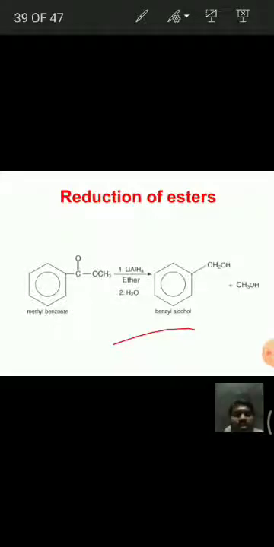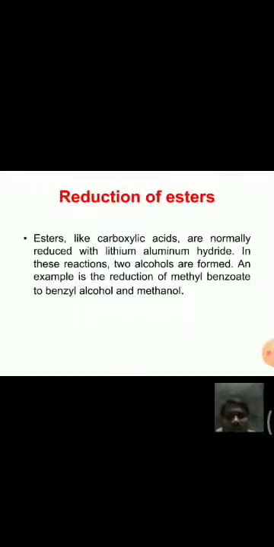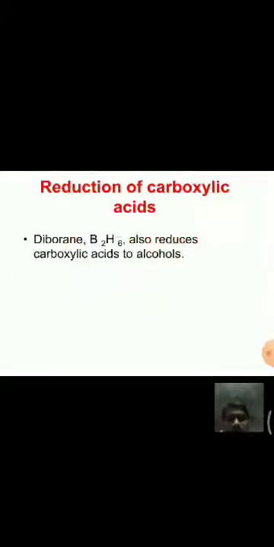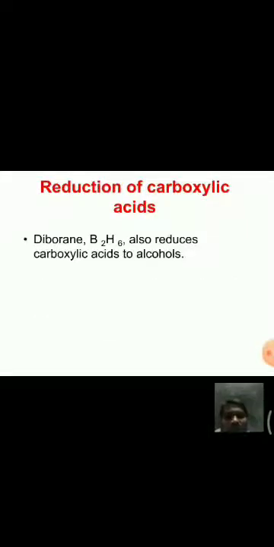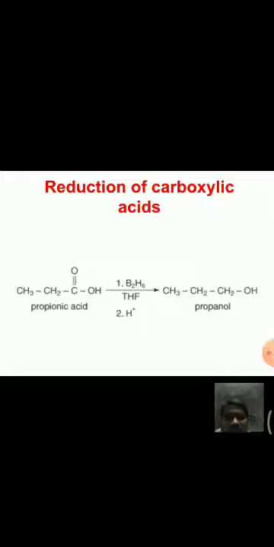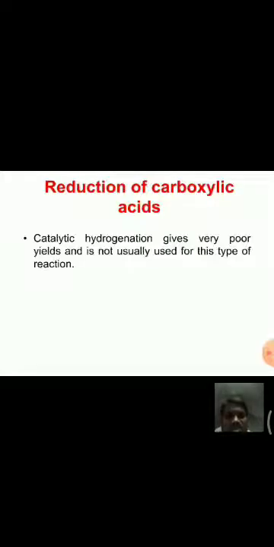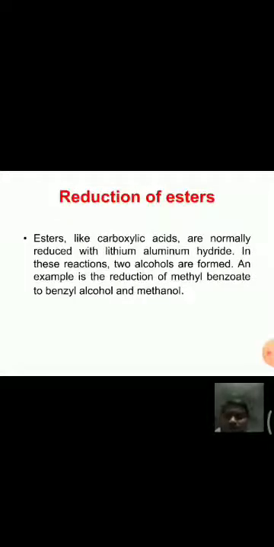And coming to carboxylic acids, for the conversion of carboxylic acids into alcohols, a stronger reducing agent is required, like lithium aluminum hydride. It converts carboxylic acids into alcohols, and carboxylic acids are also reduced by diborane, that means B2H6 also reduces carboxylic acids to alcohols. Catalytic hydrogenation is also possible, but the yields are very poor.